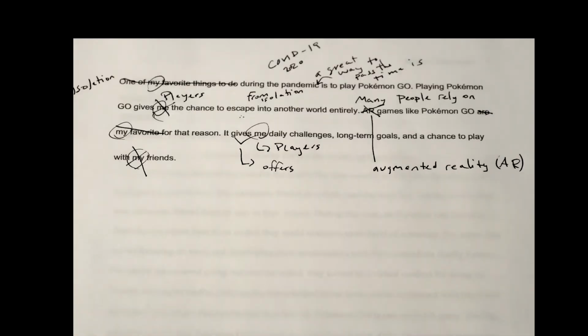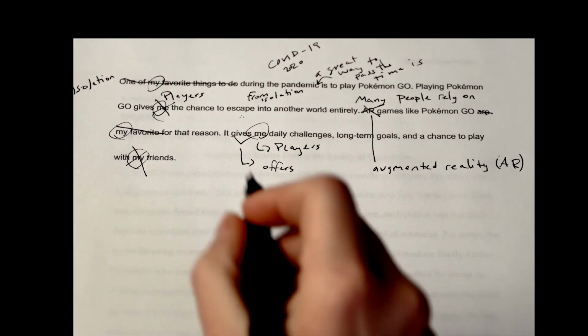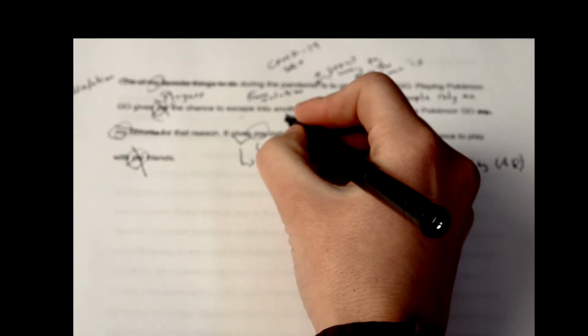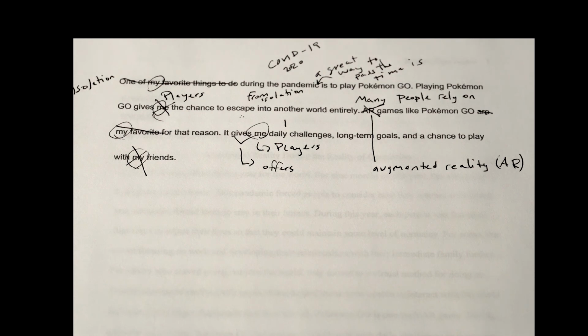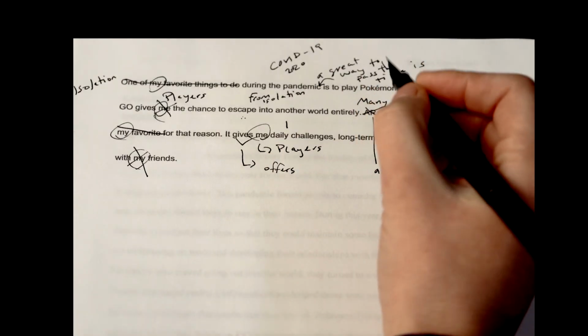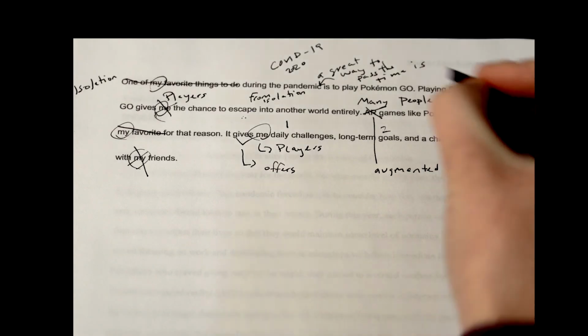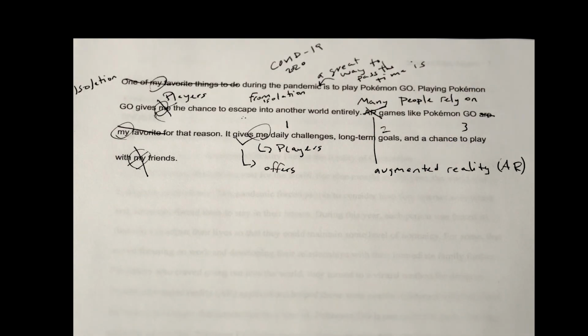So then we see it, okay? Now this, if you remember from the sample, is our thesis statement. If you don't remember from the sample, you can get an idea that it's a thesis because guess what? Here's one thing about why it's great. Here's another thing about why it's great. And then here's a third thing, right? So these signals about why it's awesome should stand out to you as, oh, boom, thesis statement. So we look at this and we see forecast elements. But what don't we see? Well, we don't see our statement of purpose.